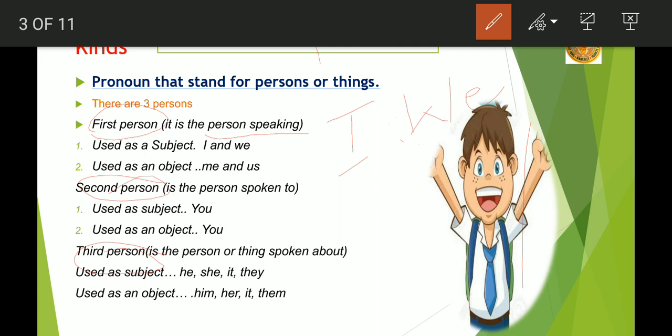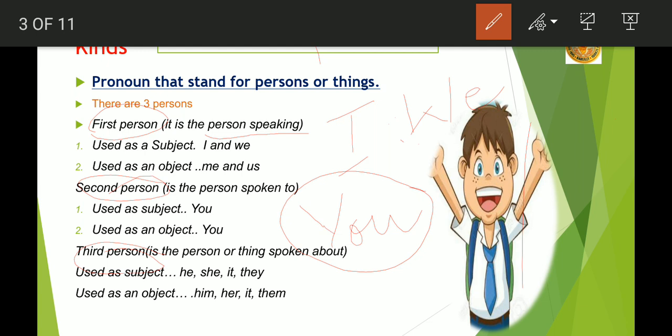Now second person is the person about whom or to whom we are talking, or the person spoken to, हम जिससे बात कर रहे हैं, that person is our second person. Here in singular as well as in plural we will be using you.